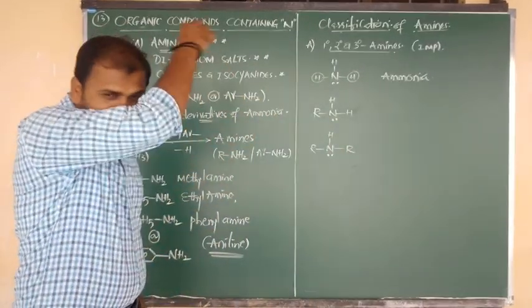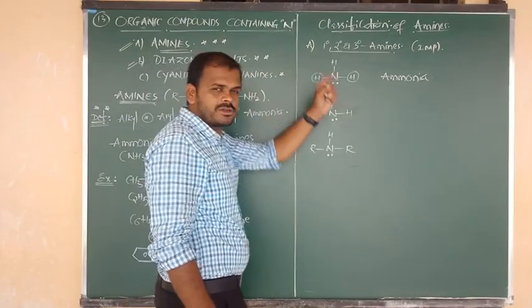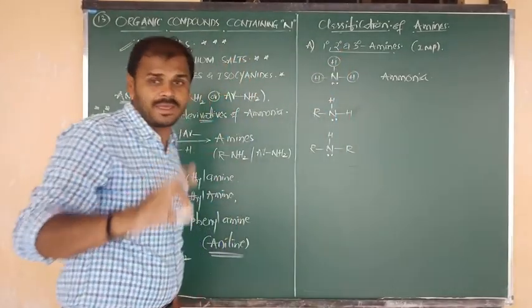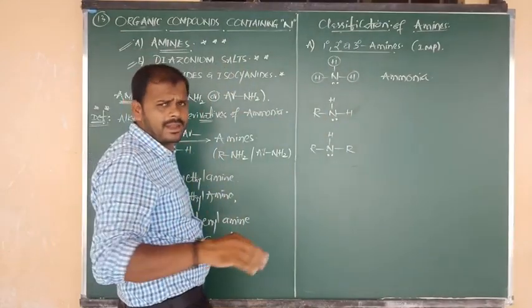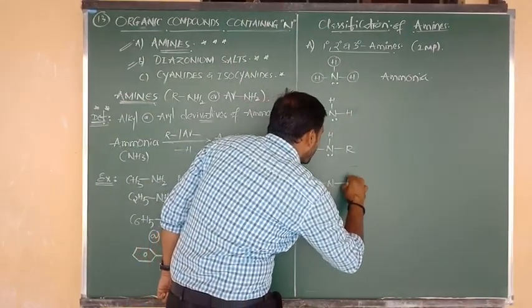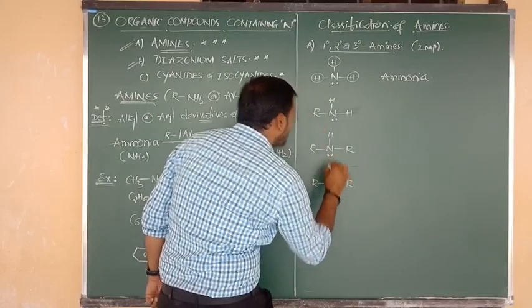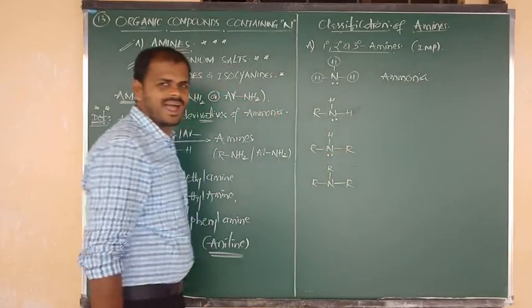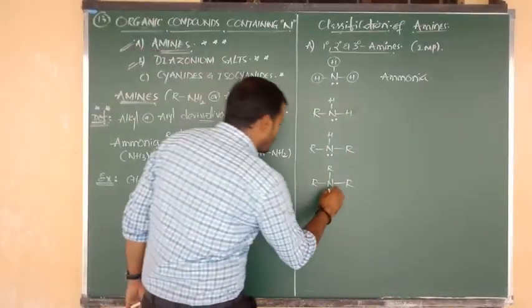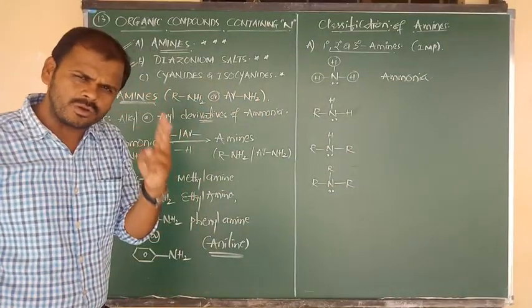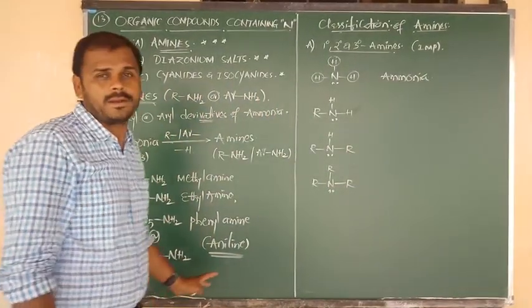Good. Again, in that ammonia another hydrogen atom was there. Now that H atom also I am going to replace by an alkyl group, or you can write aryl, no problem. R bonded to N, N bonded to R. Here the H above the plane is going to be replaced by R. Again nitrogen contains 1 lone pair, nothing but 2 unpaired electrons.